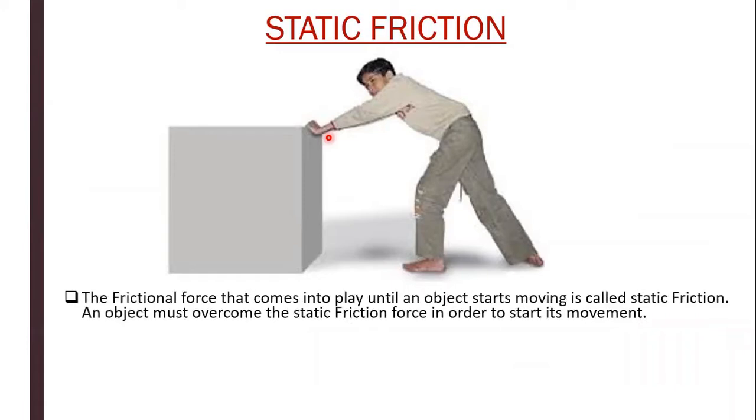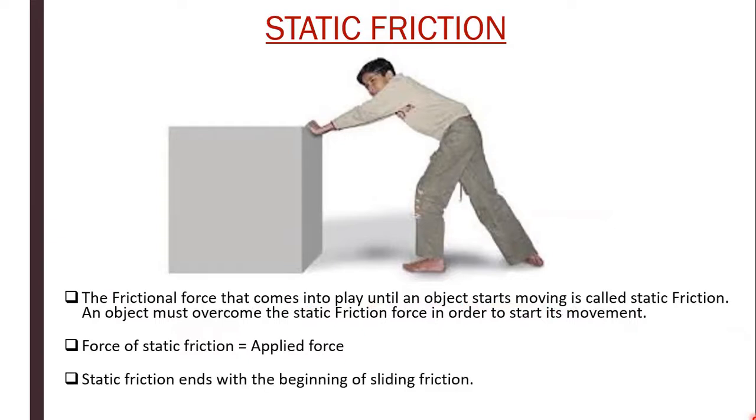So, the frictional force that comes into play until an object starts moving is called static friction. An object must overcome the static friction force in order to start its movement. Force of static friction is equal to the applied force. Static friction ends with the beginning of sliding friction.